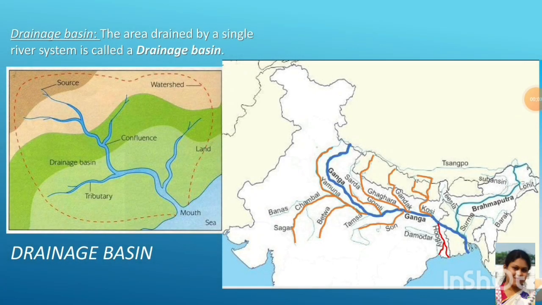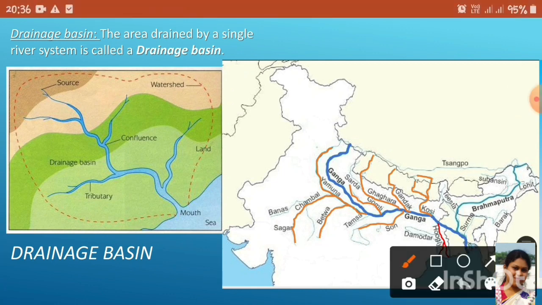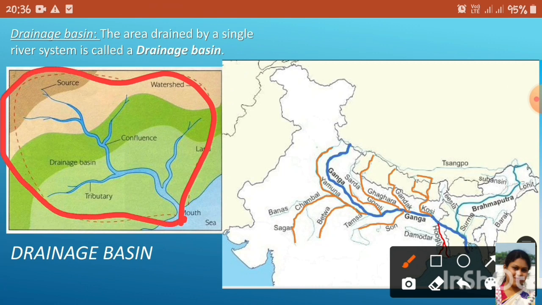Now, what is a drainage basin? A drainage basin is the area which is drained by a single river system. This is a single river system, and if we demarcate the area, this is the drainage basin of this river.